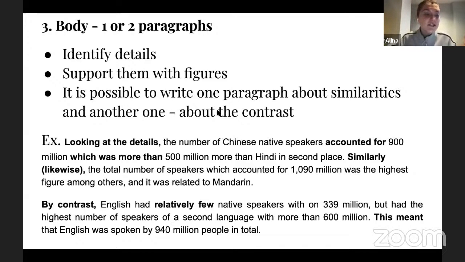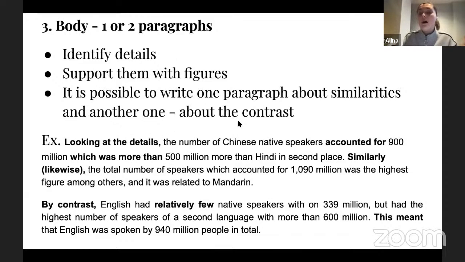Let's try to understand what kind of linking structures we're going to use here and what kind of language we need to use here. Again, in order to show to the examiner that this is a new paragraph, like a body part of your essay, I will start from something which indicates that. And my first body paragraph would start from looking at the details. By this, I'm literally showing to the examiner that, oh, look, this is my body part. I finished with summarizing points, and now I'm ready to support those summarized points, okay?